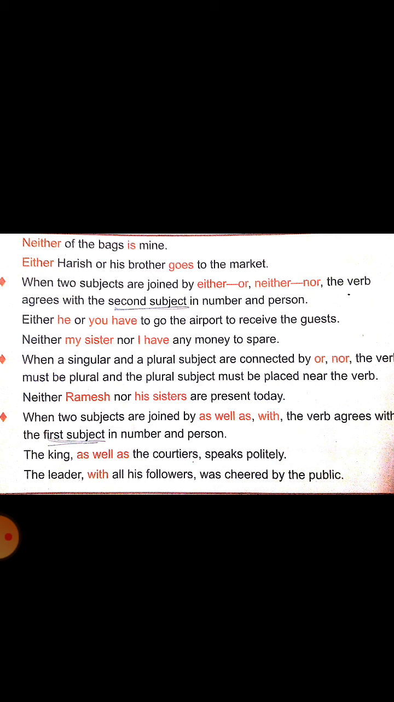Look at the next example. The leader with all his followers. The leader is singular, so the verb also must be singular. The clue word is with. All his followers. Followers can be plural, but thinking that it is plural, don't change the verb into plural. What is the rule here? The first subject agrees with the verb. What are the clue words here? As well as, with. When you find these words, the first subject is the real subject. It agrees with the verb.